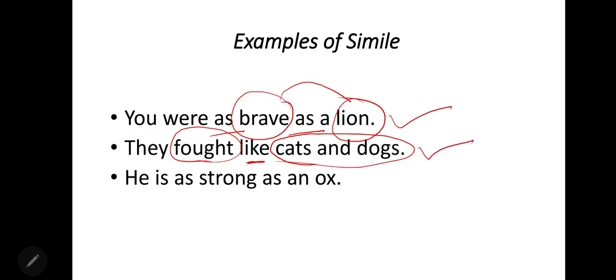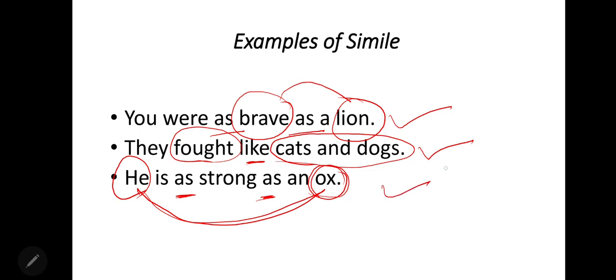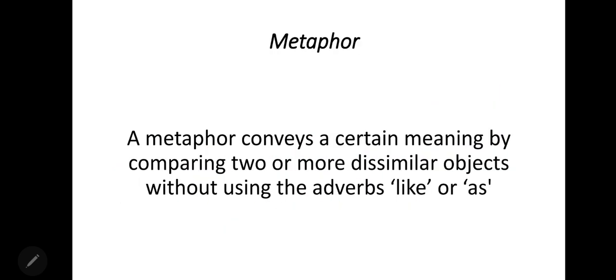In next sentence, he is as strong as an ox. Ox is considered a powerful animal, a strong animal. And in this sentence, a person and an ox compare with each other and the word as. So these are the examples of simile. In brief, we can say that when we compare one thing to another thing using the words as or like, that is simile. Next is metaphor.